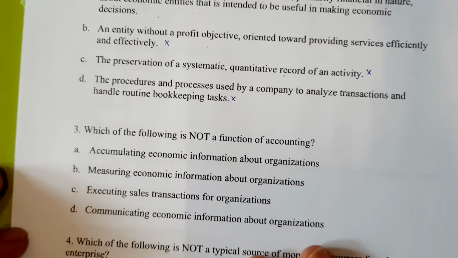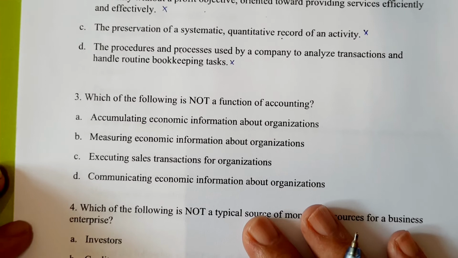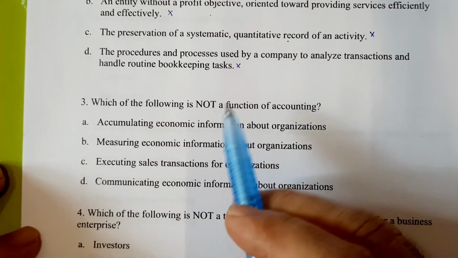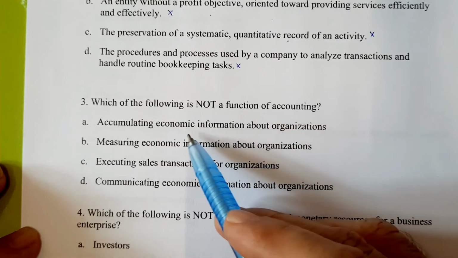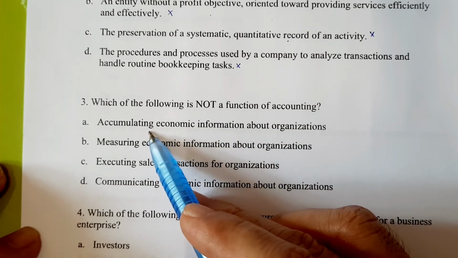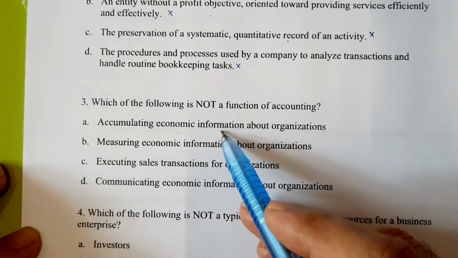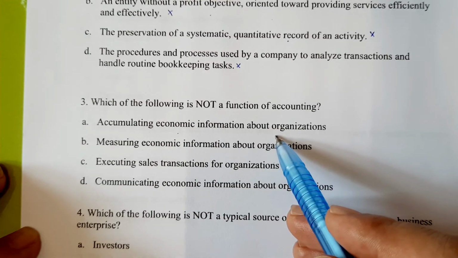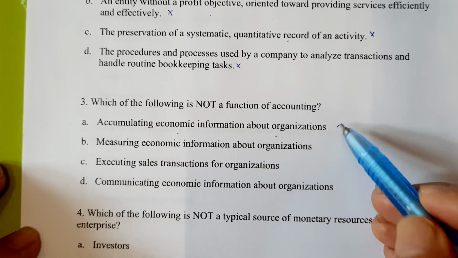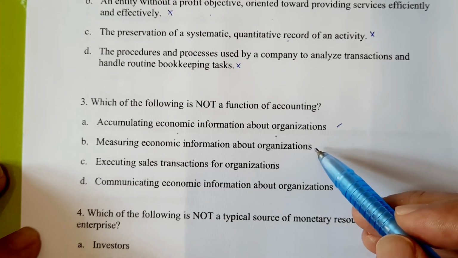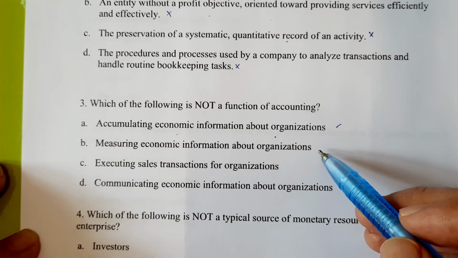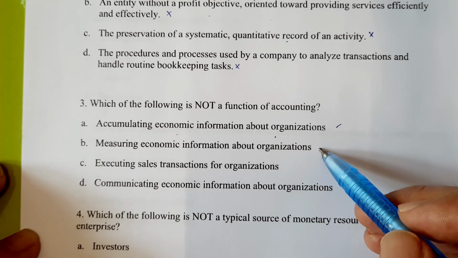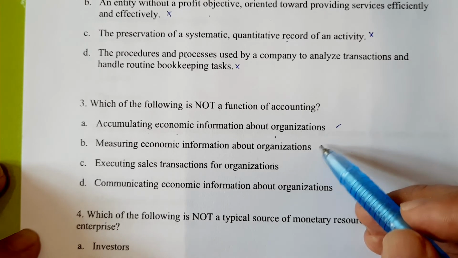Okay, let's see question number 3. Which of the following is not a function of accounting? Okay, first, accumulating economic info about organizations. I think this is correct. Measuring economic info about organizations. I don't think so.